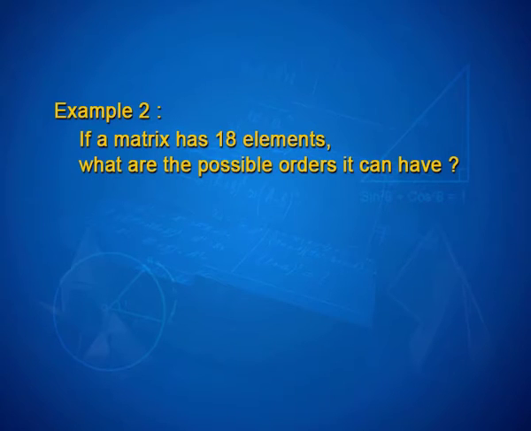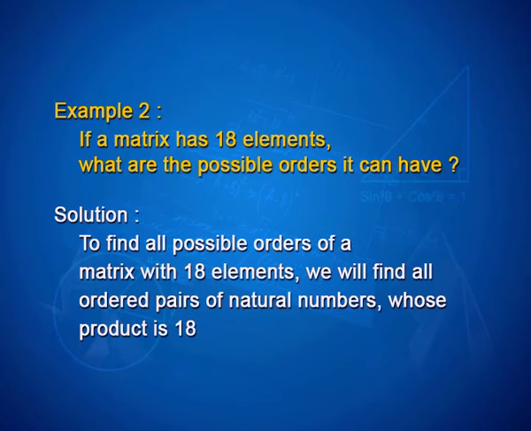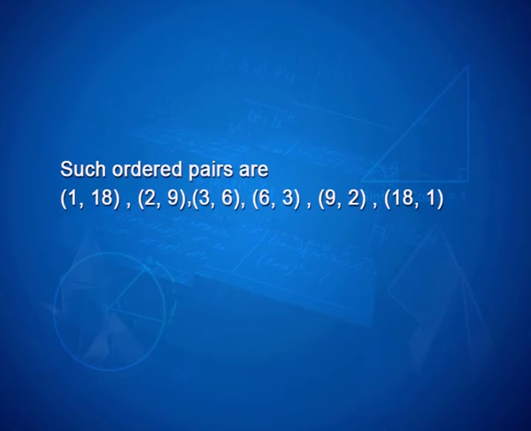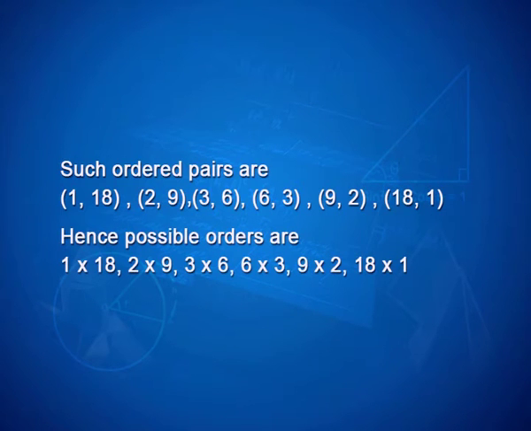Let us take up one more interesting example. If a matrix has 18 elements, what are the possible orders it can have? To find all possible orders of a matrix with 18 elements, we will find all ordered pairs of natural numbers whose product is 18. Such ordered pairs are (1, 18), (2, 9), (3, 6), (6, 3), (9, 2) and (18, 1). Hence, possible orders are 1 by 18, 2 by 9, 3 by 6, 6 by 3, 9 by 2